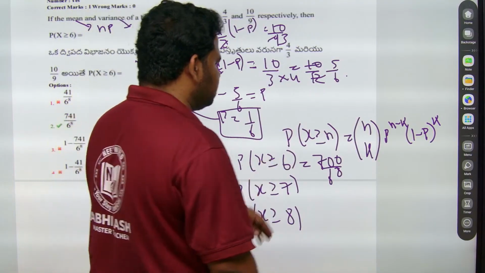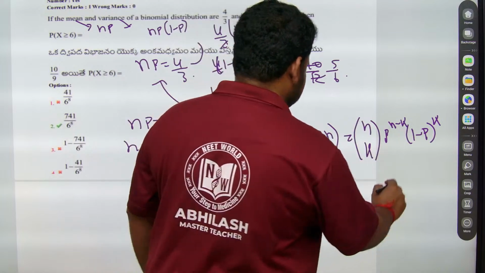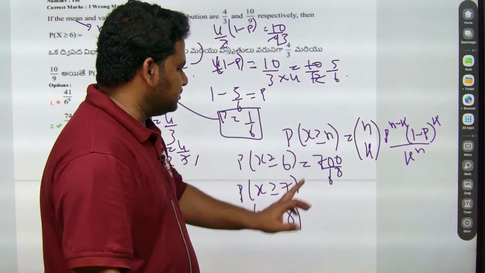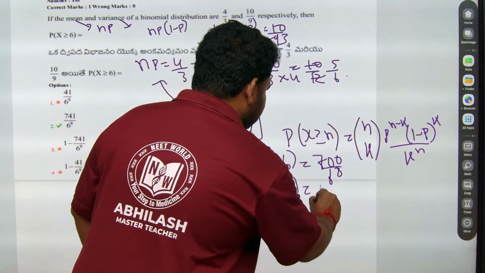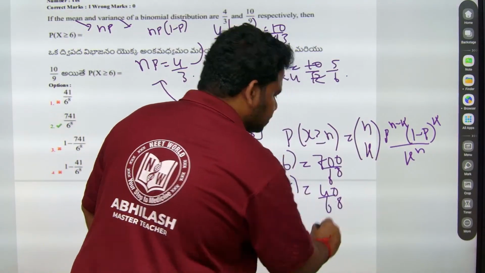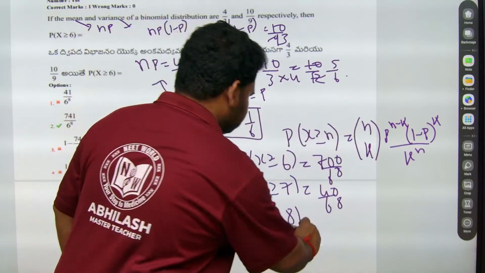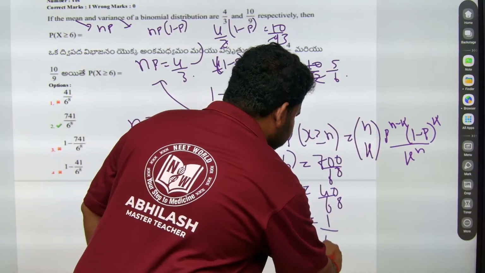P of x is equal to k, something like this you will get, over 6 to the power of 8. This you will get as 40 by 6 to the power of 8 on solving. This you know how to apply. You have done this for your boards also, so I am not solving this. This will become 1 by 6 to the power of 8.